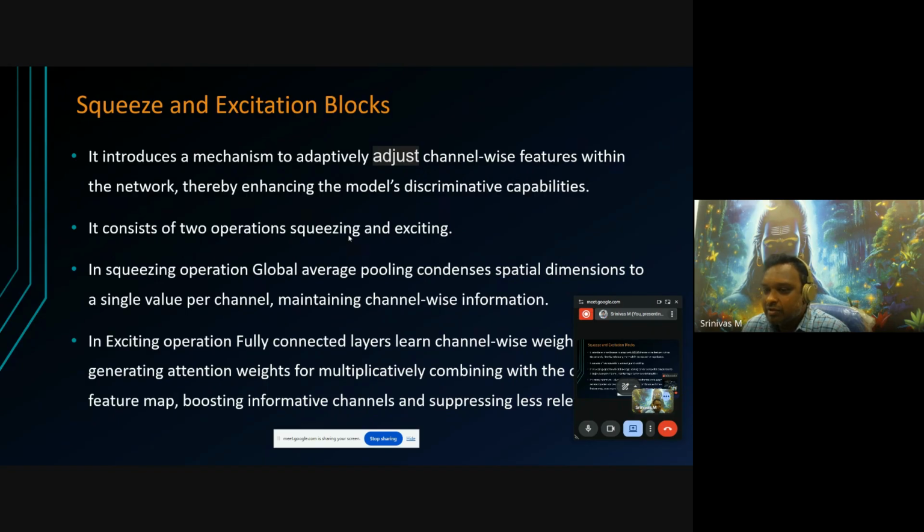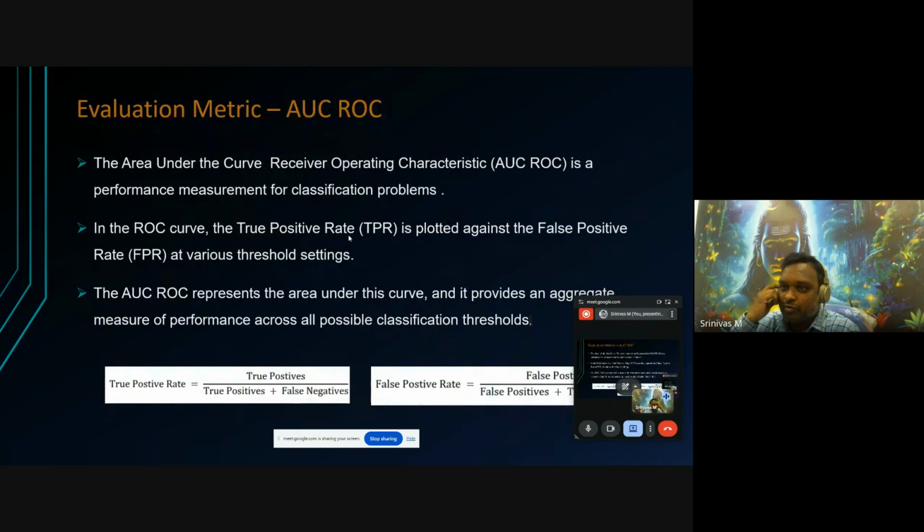The excitation operation is a fully connected layer. The channel-wise information extracted is given to this excitation block, which learns weights generated from the feature representations. The learned weights are helpful for getting better improvement in accuracy, and they reduce the computational time also. So this is another block we are introducing in our proposed model.